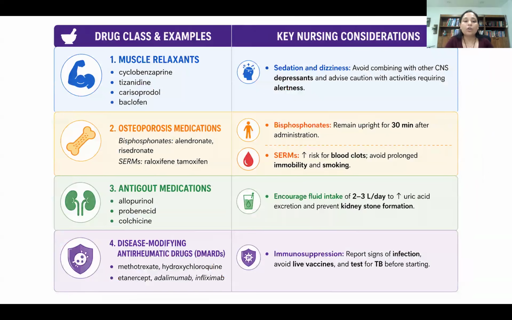All right, just to conclude, we talked about muscle relaxants: cyclobenzaprine, tizanidine, carisoprodol, and baclofen. The main side effect is sedation and dizziness. Why? Because it works on CNS activity. It decreases CNS activity, thereby relaxing the muscles. So sedation and dizziness are the side effects. You have to advise the patient about safety, fall precautions, and not operating any machines that require alertness, and the patient should not take this medication with any other CNS depressants.